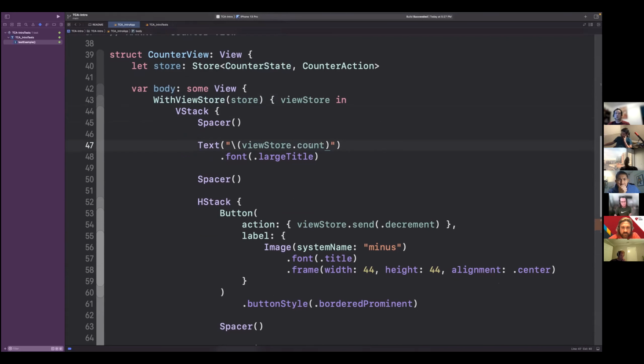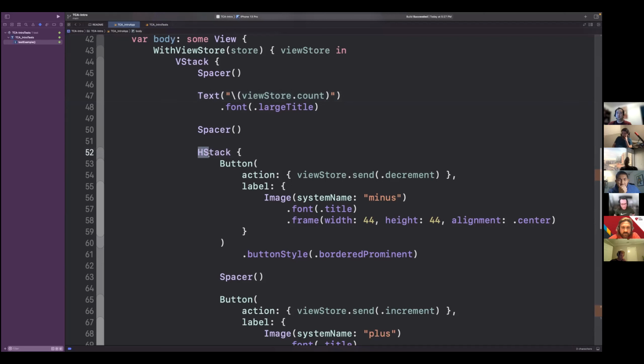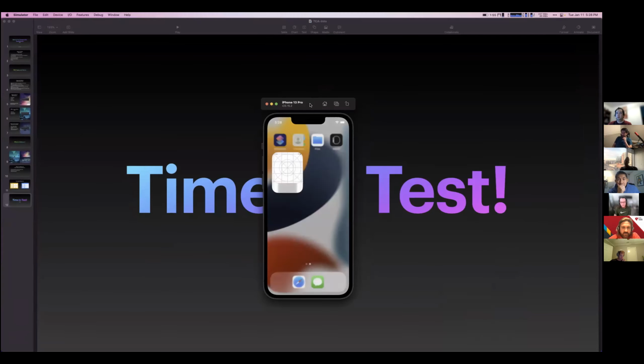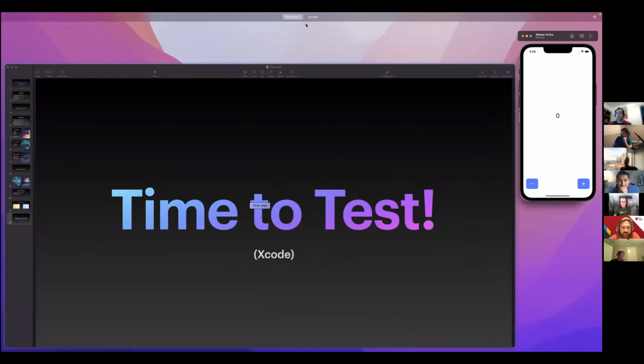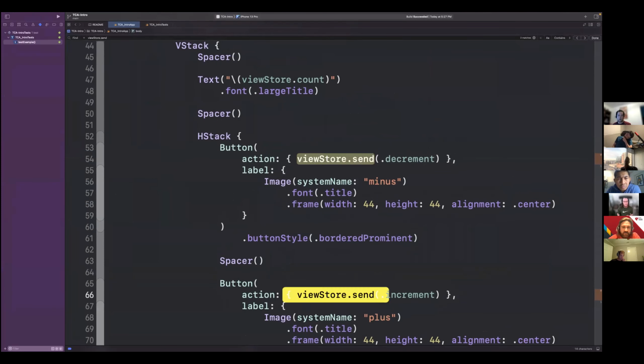So that's easy enough. And that's why that updates. And then I just have these buttons, and I have the H stack where the buttons are. If you don't remember, see, there's an H stack with buttons, I promise. And then the buttons just send actions to the view store, and that's all they do. So it's really easy to see, hey, where are all my actions, or how is state being modified? Well, it's either in the reducer or it's actions sent to the reducer. So I can quickly see that it can only change the state because it's sending these two.